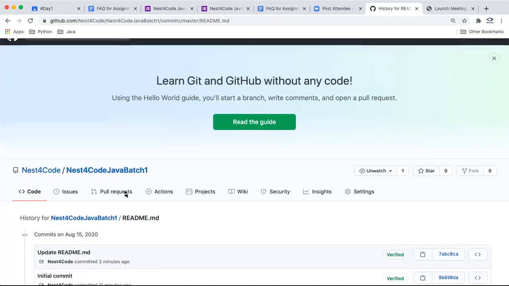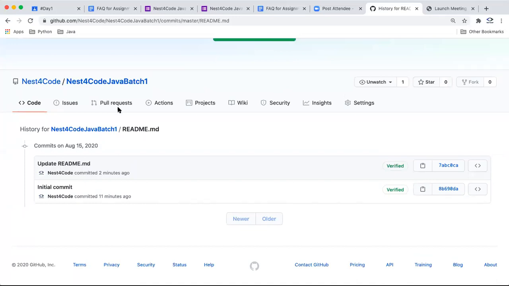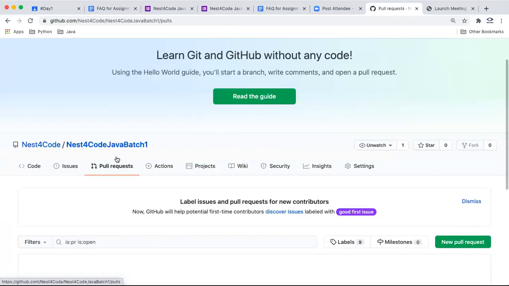So guys, pull request, what is a pull request? I will just explain to you. If someone asks, "Sir, what is a pull request?" Let us suppose I go to any file, you can see pull request here, but here there will not be a pull request. If you want, guys, I'll cover all these in detail in some other session. So what is a pull request?